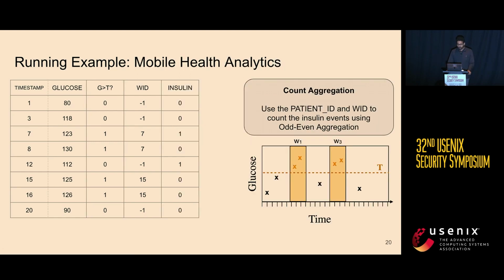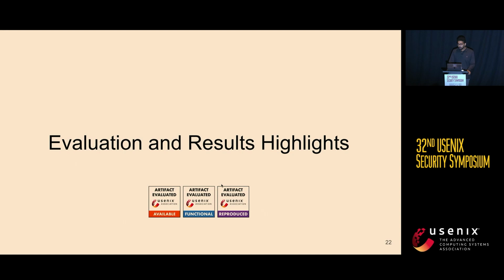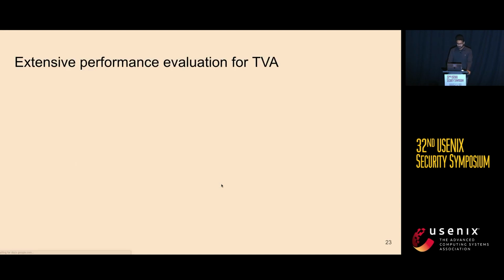Now let's unhide the answering column in order to evaluate the rest of the application query. Since we now have both window ID and patient ID, we do a key aggregation to evaluate the count. Therefore, the result will be as follows. So we can see here we have 1 here. This is the result for the first window, and 0 is the result for the second window. And now let's see how TVA performs.